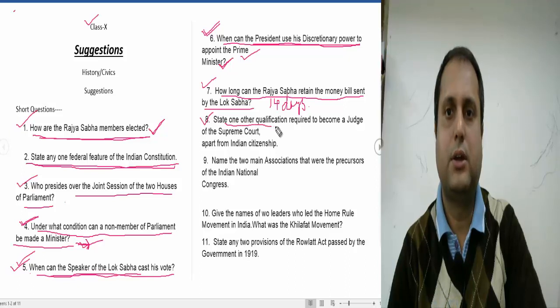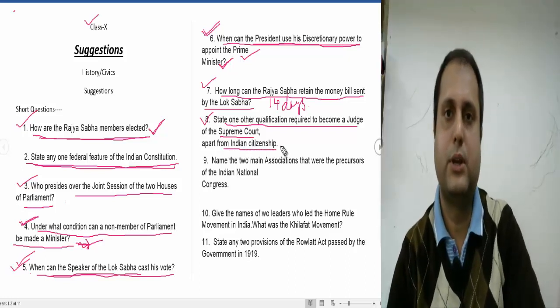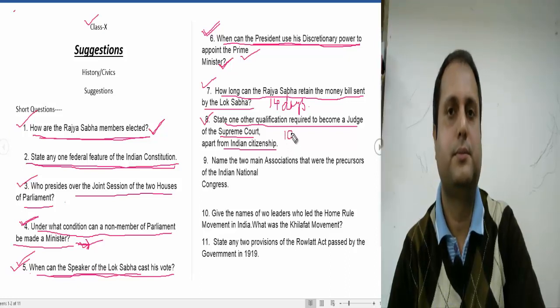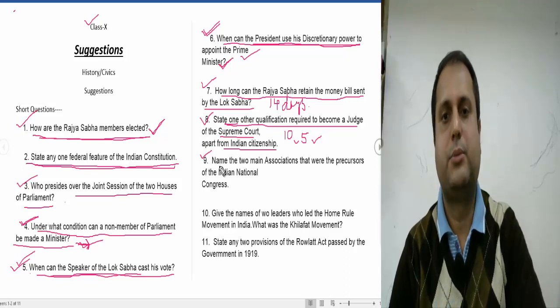State one other qualification required to become a judge of the Supreme Court apart from Indian citizenship. He should have the experience of 10 years as an advocate of the High Court or 5 years as a judge of the High Court. These are the 2 important qualifications. It is asking only one, so you should be aware of that. Now we will go to question number 9.